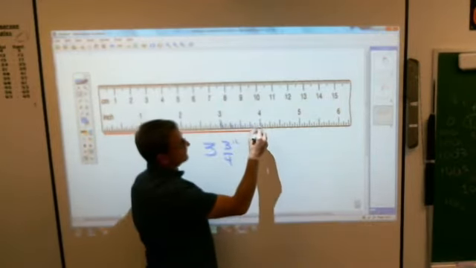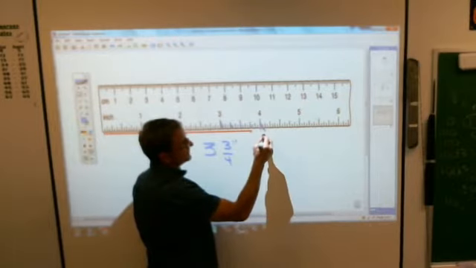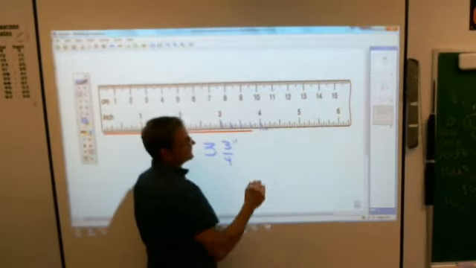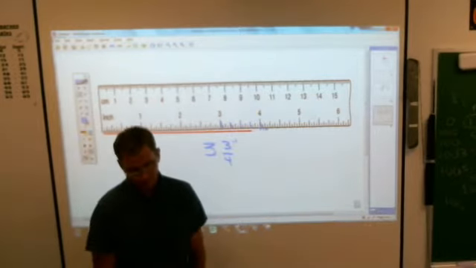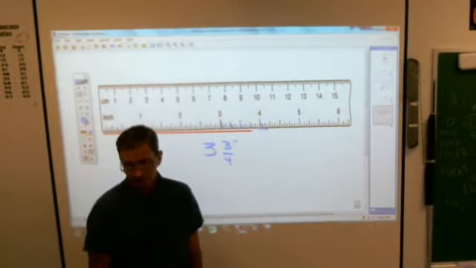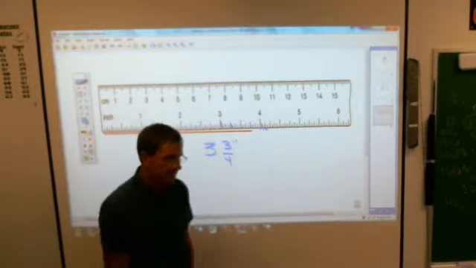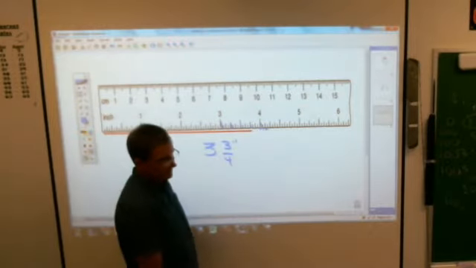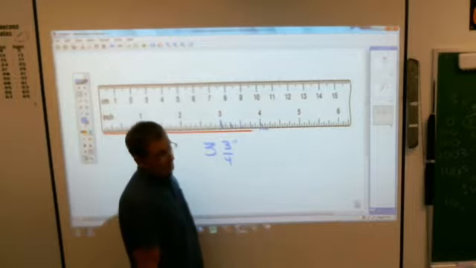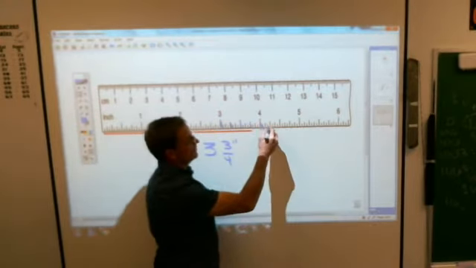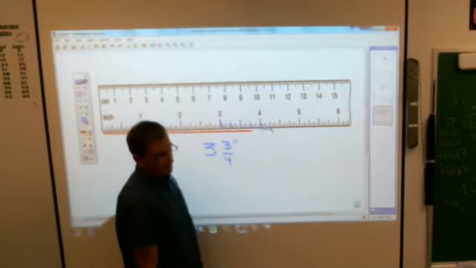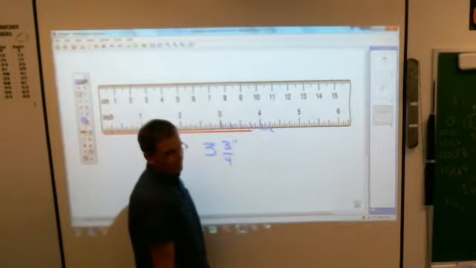So here is 4 inches. This is 4 1/16. This is 4 2/16. But the problem with our system is I can't say 2/16. I can say it, but it's going to be wrong because 2/16 is really the same as 1/8 of an inch. So we have to say that. Here is 3/16. Here's 4/16, but again, I can't say 4/16 because there's an easier way to say it. 4/16 is, Frankie, 1/4 of an inch.